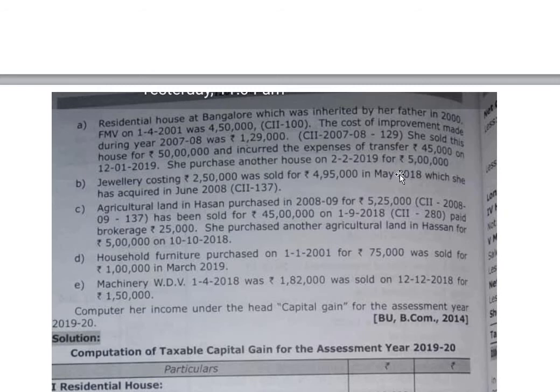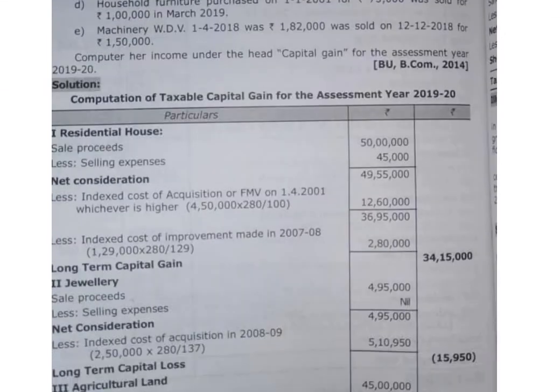The cost of improvement is there, sales value, everything is there here. So sales consideration 50 lakh, as the residential house is a long-term capital asset. Selling expenses 45,000 or realization expenses. Net sale consideration 49 lakh 55,000.